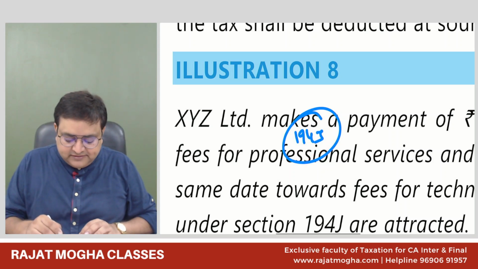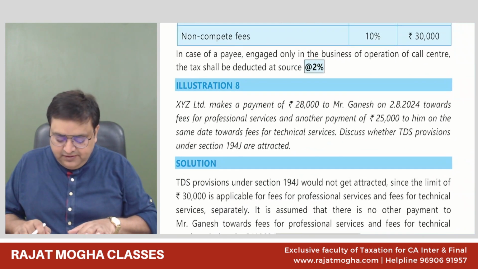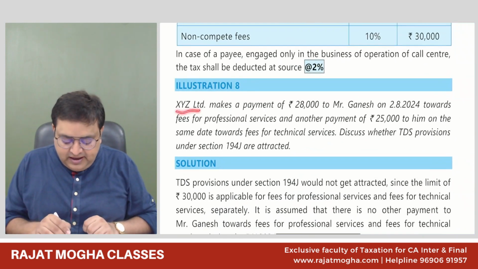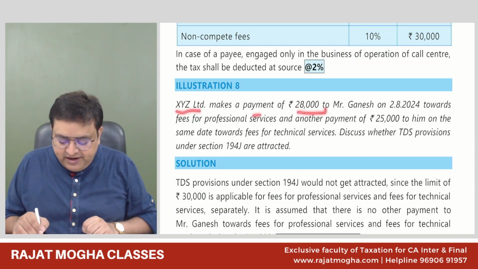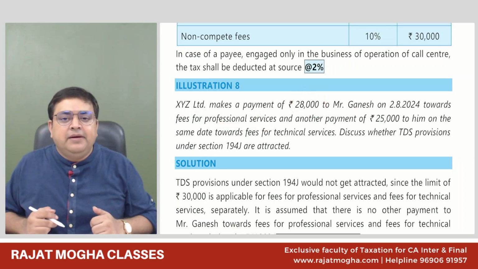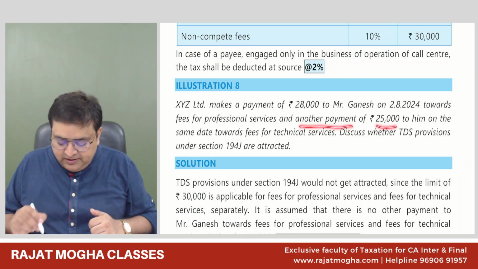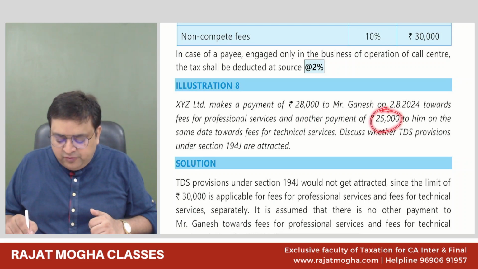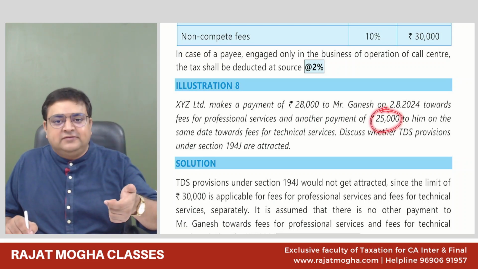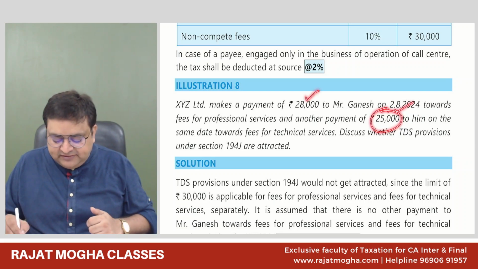So in this case, 194J, XYZ Limited makes a payment of 28,000 to Ganesh towards professional services. There's no TDS. Why? Because for professional services, we are not making a payment of more than 30,000. And another payment of 25,000. See, if this other payment of 25,000 is also for professional fees, then TDS will come, because professional fees earlier was 28, and now professional fees it is 25.